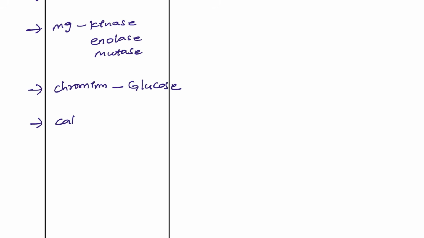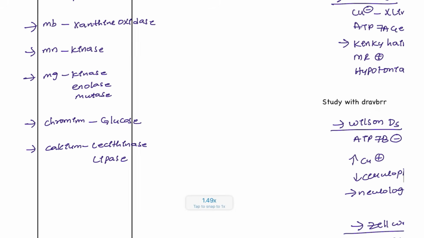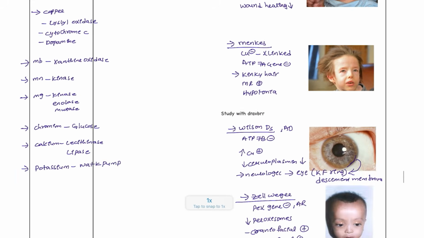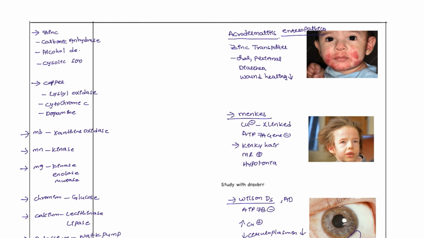Next, calcium, that is important for the lecithinase. Calcium is important for the lecithinase and lipase. Okay, and the other one is potassium, which is for the sodium plus potassium pump. These are the important types of enzymes that you have to take note of.